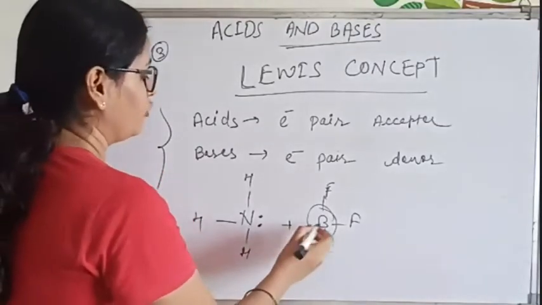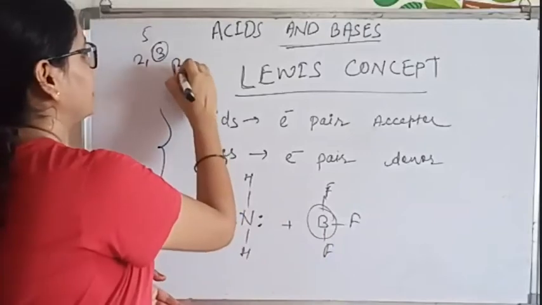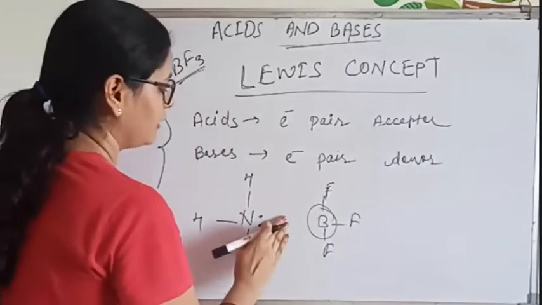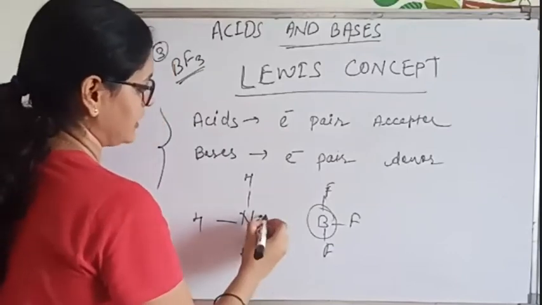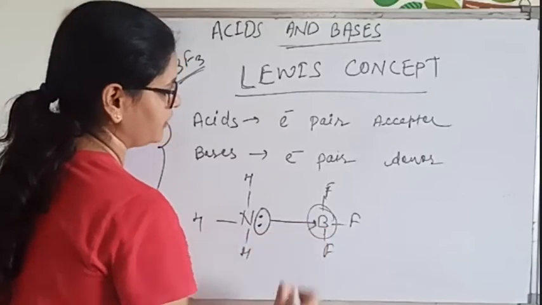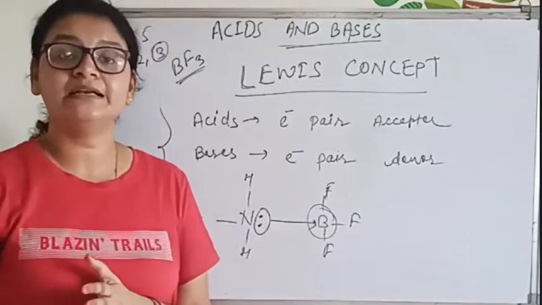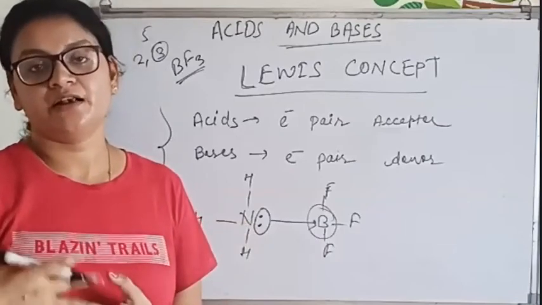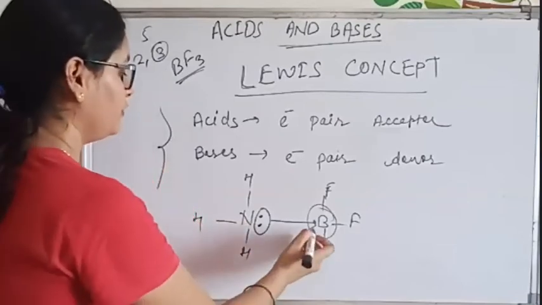Then BF3 is not at all stable. What will BF3 do? BF3 will combine with this NH3, and this lone pair of electrons will get transferred there. It won't get completely transferred, but it is kind of shared with the BF3.